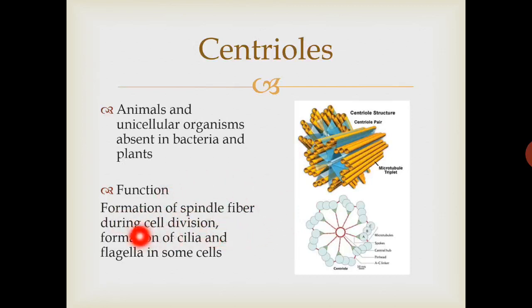Spindle fibers are thread-like structures that appear during cell division, and they help in separation of chromosomes. Whereas cilia and flagella are hair-like structures. They are present in specific cells, and their role is in movement. So in unicellular organisms like amoeba and euglena, cilia and flagella are present, and they are formed by centrioles. Here in this diagram you can see the structure of centrioles. These are tube-like hollow cylindrical shaped structures, and they are present in triplets. Total 9 triplets are present, and in an animal cell, two centrioles are present, and they are collectively called centrosome.